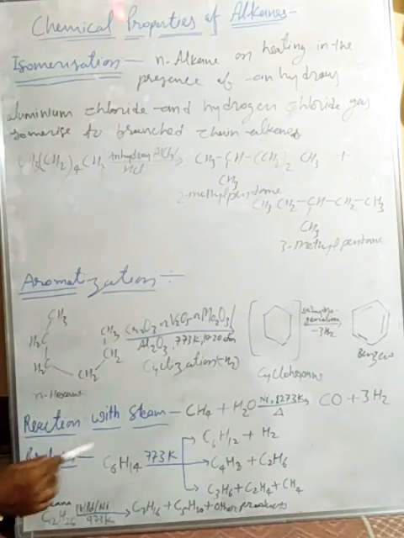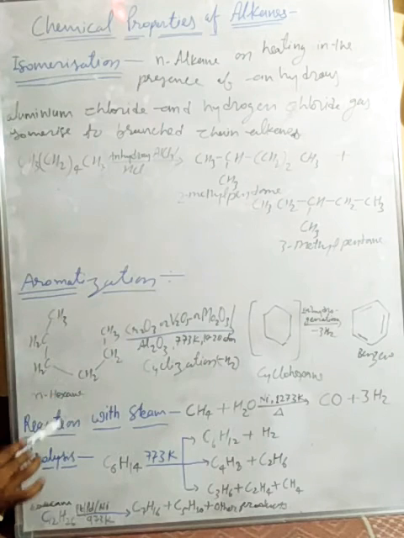This reaction is called aromatization, or we can say reforming, right?